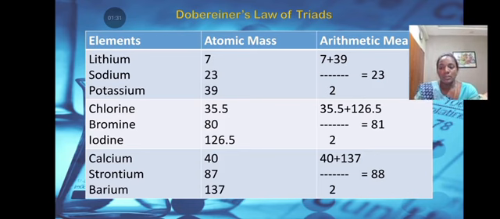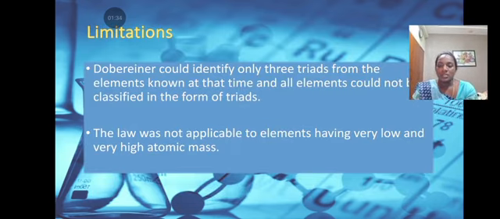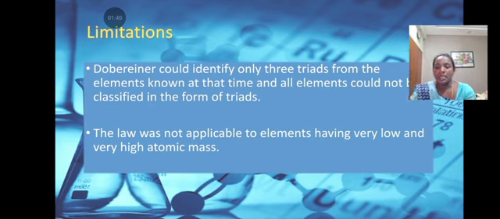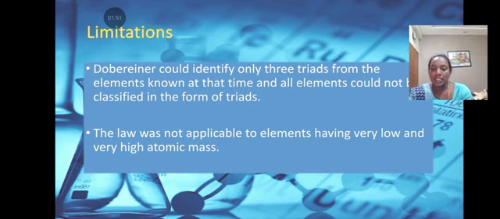Now we are going to see about the limitations. There are instances of 2 elements being fitted into the same slot, for example cobalt and nickel. Some elements dissimilar in their properties were fitted into the same group. Arrangement of cobalt, nickel, palladium, platinum and iron in the row of halogens. The law of triads was not valid for elements that had atomic masses